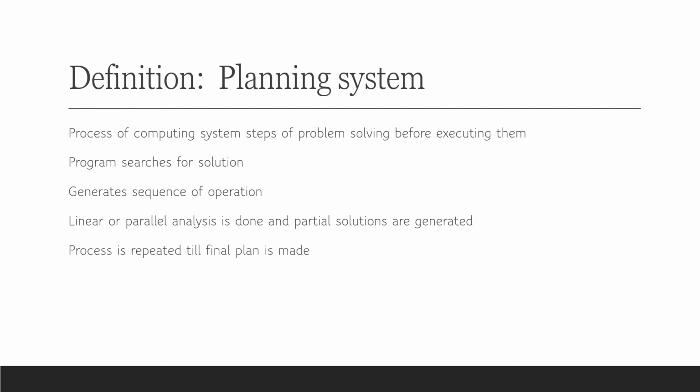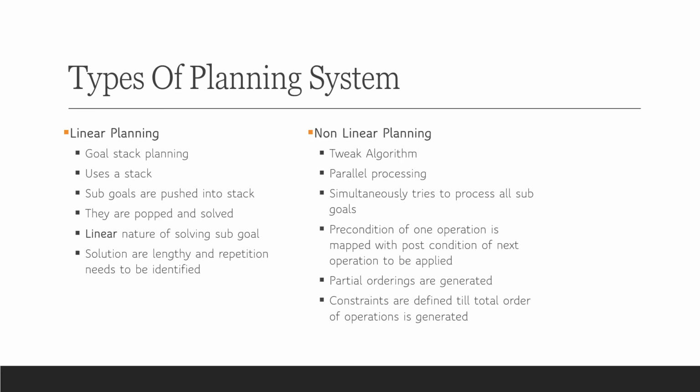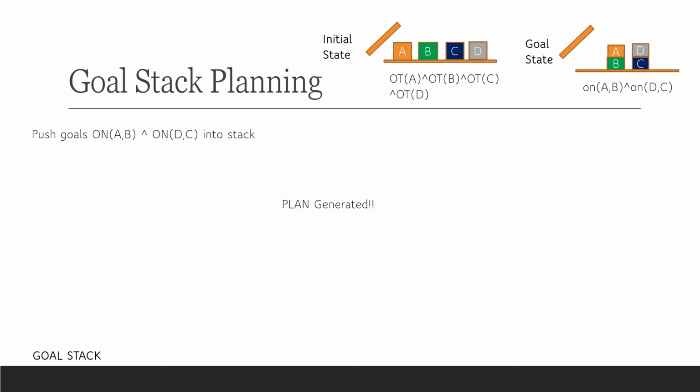So a planning system is nothing but an algorithm which will automatically generate the sequence of steps for a particular problem. It will recommend that this sequence of steps or actions must be implemented in order to solve the problem, and this is done automatically. There are two ways to solve the problem. One is linear planning and the other is non-linear planning. In linear planning, we'll be studying goal stack planning. It makes use of a stack to solve each sub-goal, and non-linear planning works in a parallel manner. An algorithm is the TWEAK algorithm. So let us first understand goal stack planning.